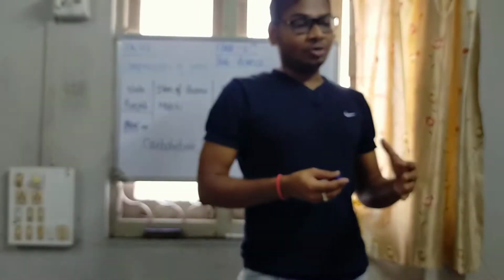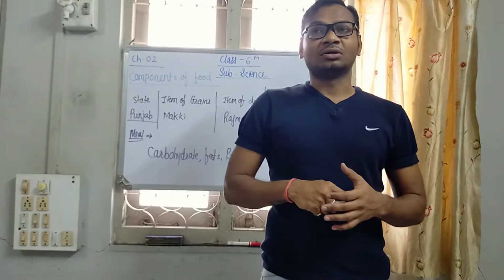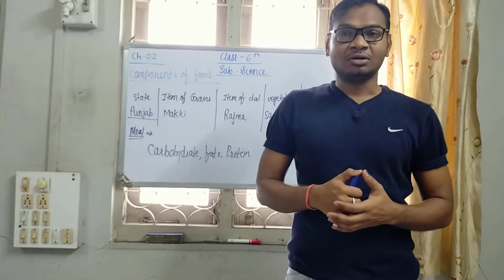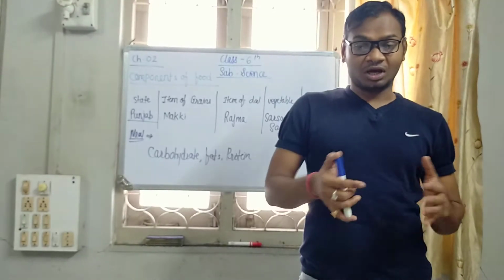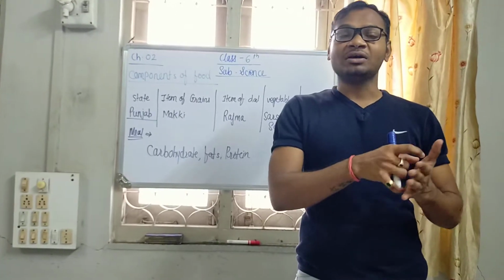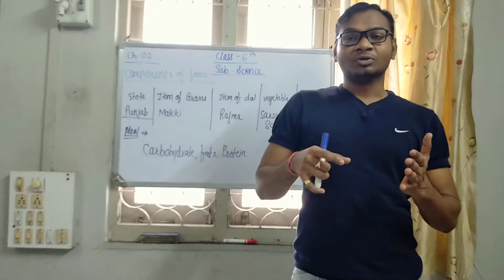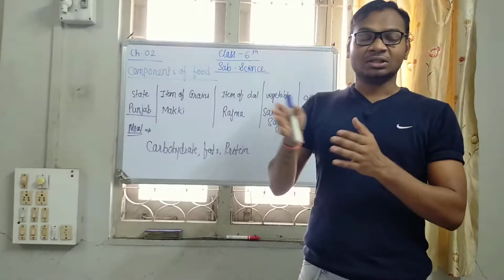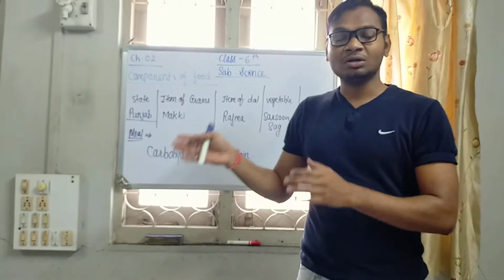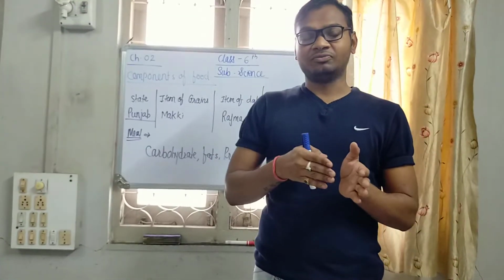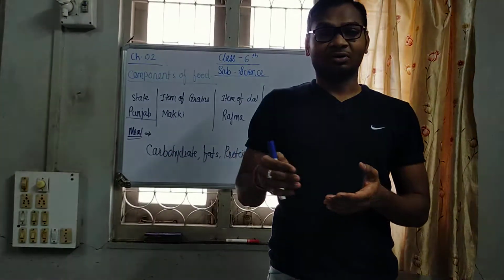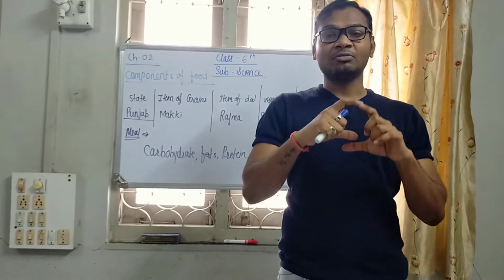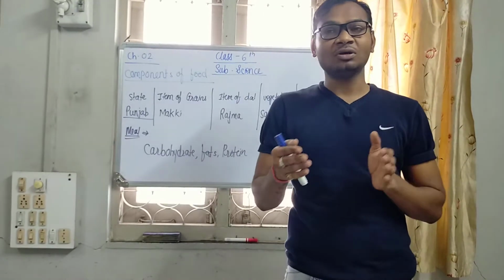So my question here is, we have all the components in our daily diet. Another question is that you have to make a list of all the items of grains and dals that contain those particular components, that is, which type of nutrients they have, whether they give protein, fats, or carbohydrates, and so on. So you have to make a list of food items or grains.